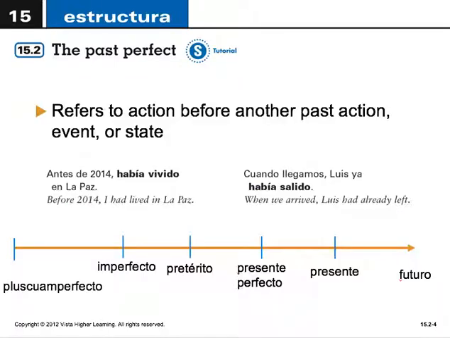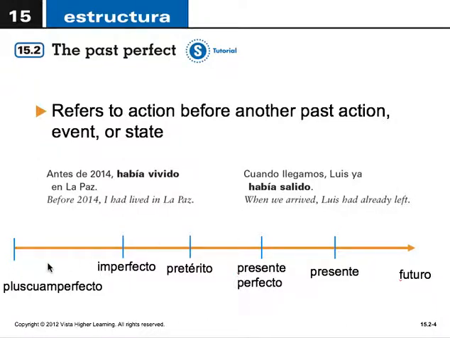The most important thing to remember about this tense is that it refers to an action before another past action, event, or state. So it's in reference to another event. And there will always be that reference, or rather there needs to be that reference to a prior event in order for this tense to make sense.